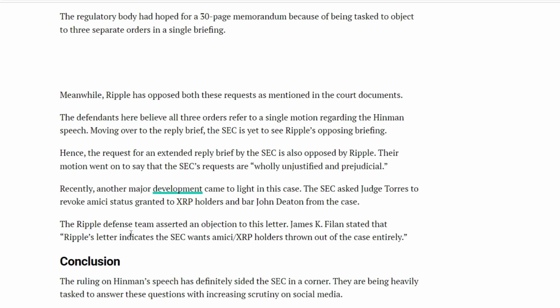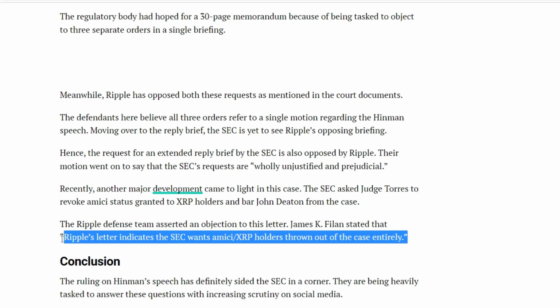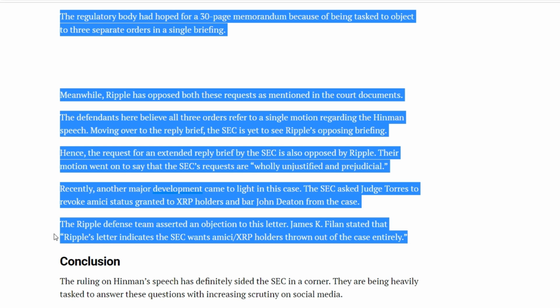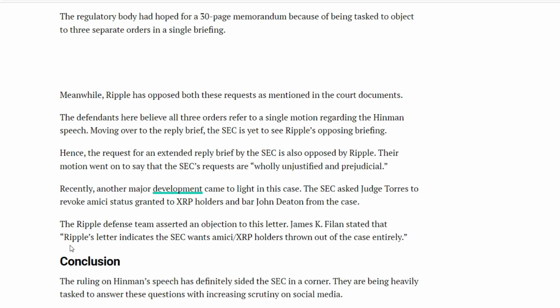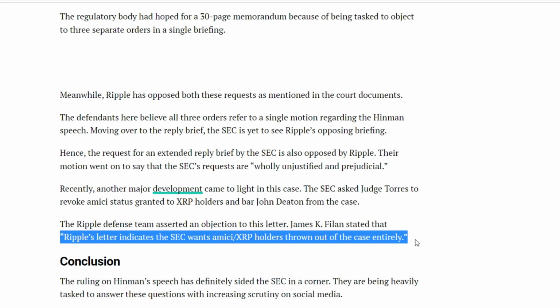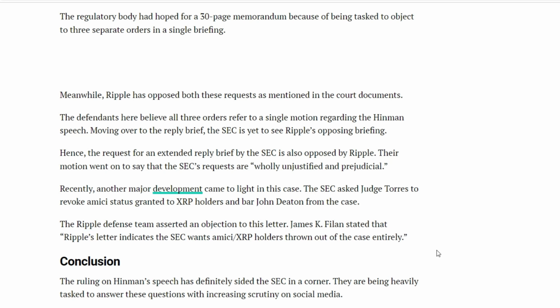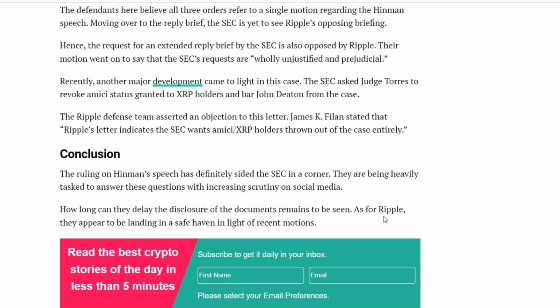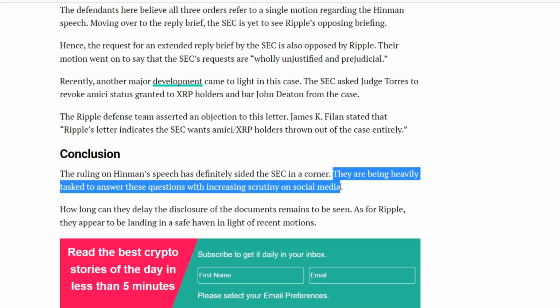Recently, another important event became known in this case. The SEC asked Judge Torres to revoke the amici status granted to XRP holders and exclude John Deaton from the case. Ripple's defense team objected to this letter. James K. Phelan stated that Ripple's letter indicates that the SEC wants amici/XRP holders to be completely excluded from the case. The decision on Hinman's speech definitely cornered the SEC.